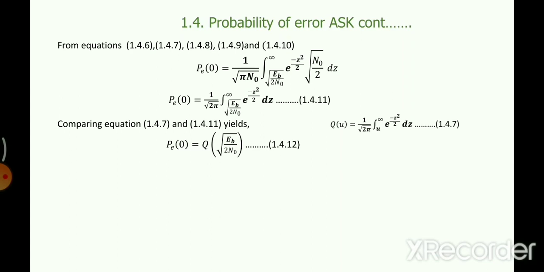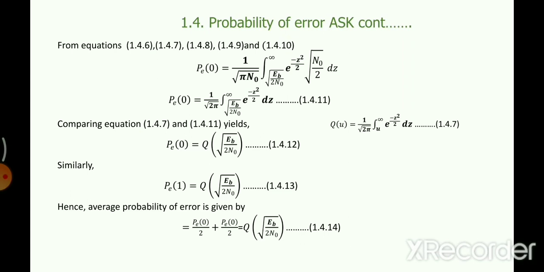So this is the probability of error when you have transmitted 0 and received 1. The other way around, what is the probability of error when you transmit 1 and receive 0? The same, because both are equally likely. So what is the average error? You just add them and divide by 2, and you end up getting the same thing. So this is the average probability of error for ASK.